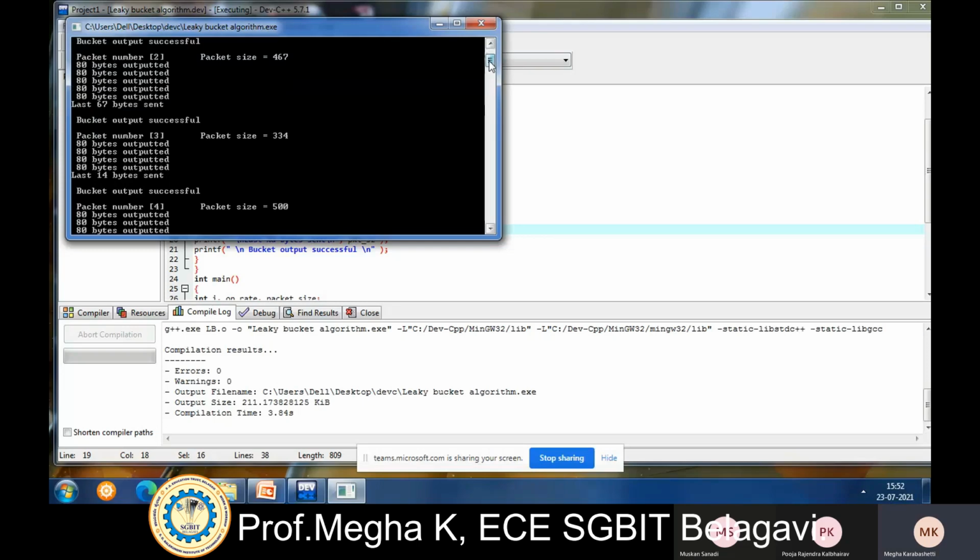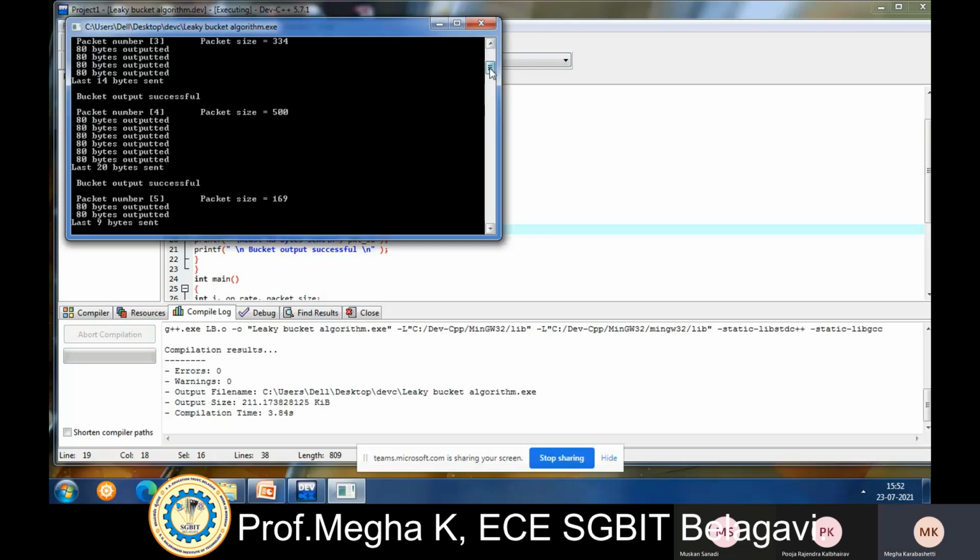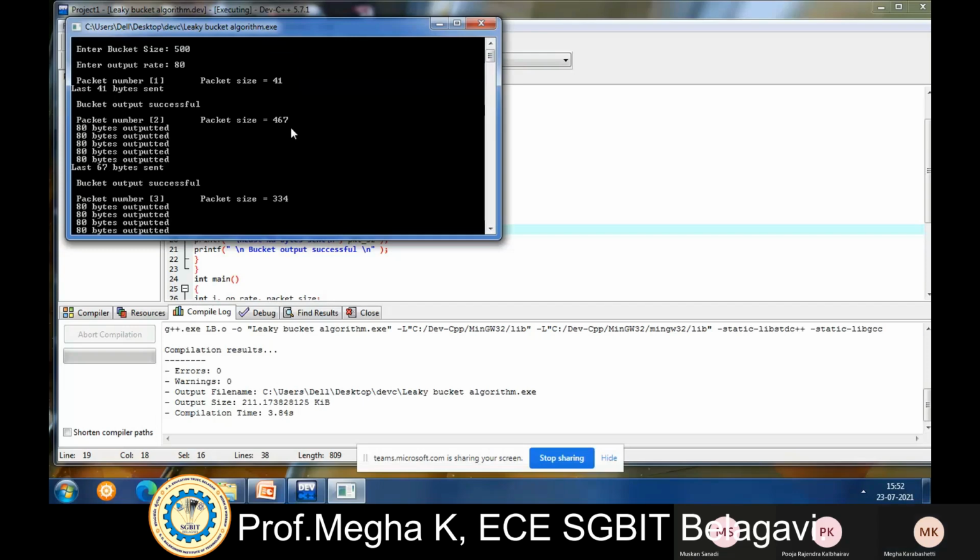Similarly, for every packet it will check the size. If its size is greater than 500, because the bucket size is 500, it will show the overflow. If its value is less than 500, it will take turns. How many turns will it take?